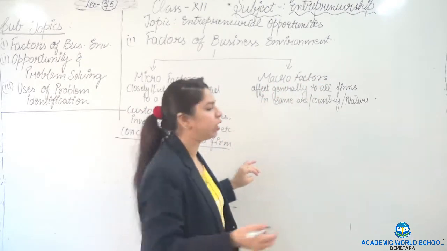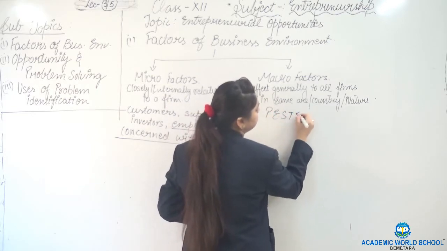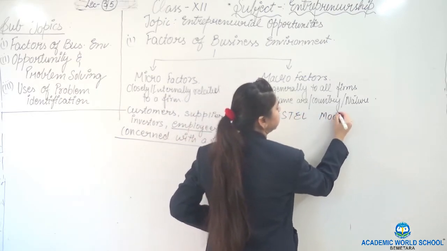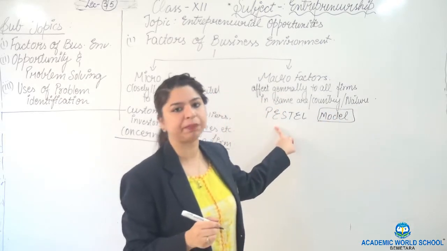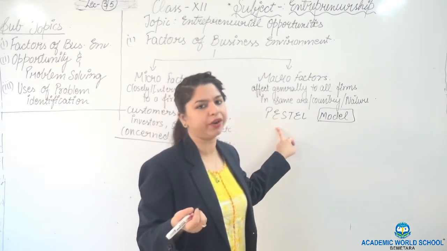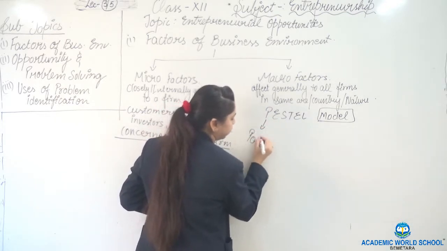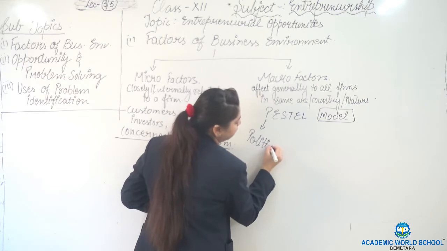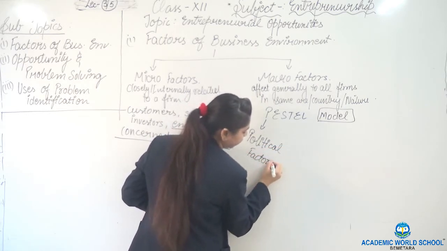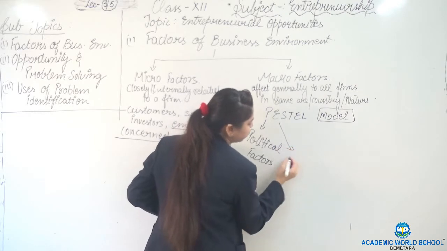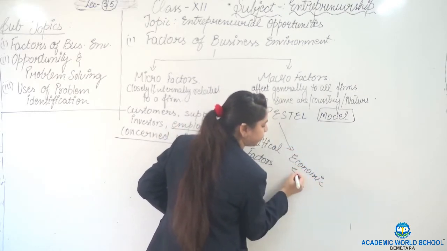Let's go in somewhat deeper sense. This is known as the PESTEL model. We call it the PESTEL model. Pastel colors come to your mind, so you can remember it according to the pastel model. P stands for political factors. E stands for economic environment.